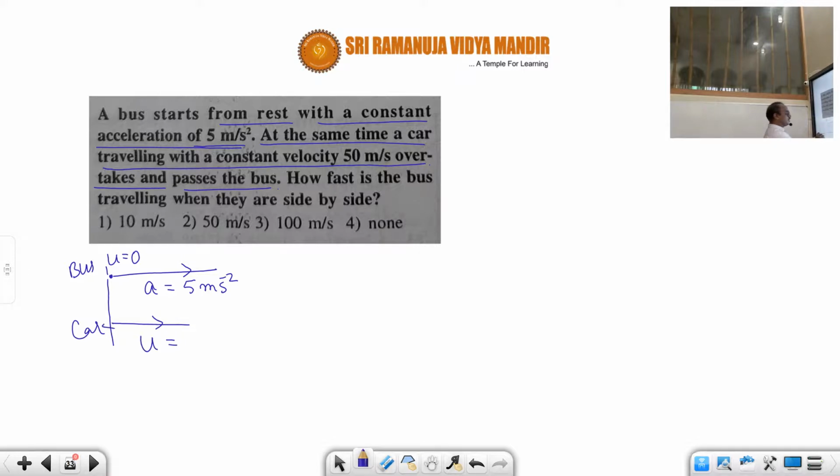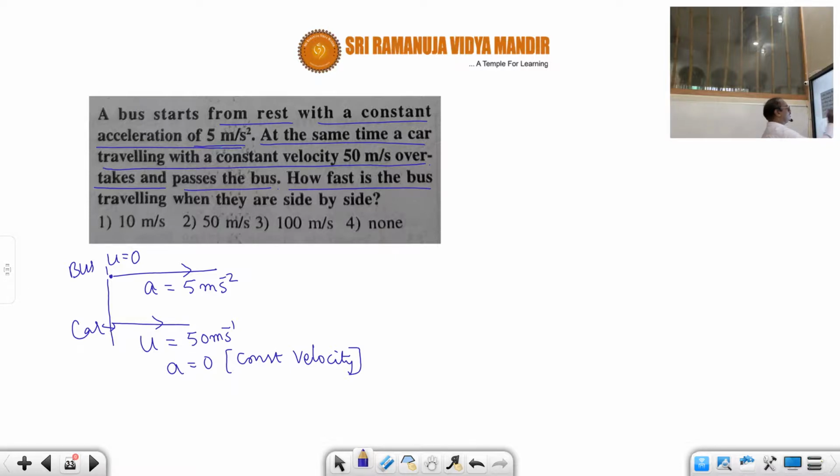So the car overtakes the bus with a constant velocity. What is the velocity of the car? That is equal to 50 meter per second. So that means acceleration is equal to 0. Why is acceleration equal to 0? Because it is moving with constant velocity. Therefore, the acceleration is equal to 0. Understood? Okay. So the car with constant velocity 50 meter per second overtakes and passes the bus.